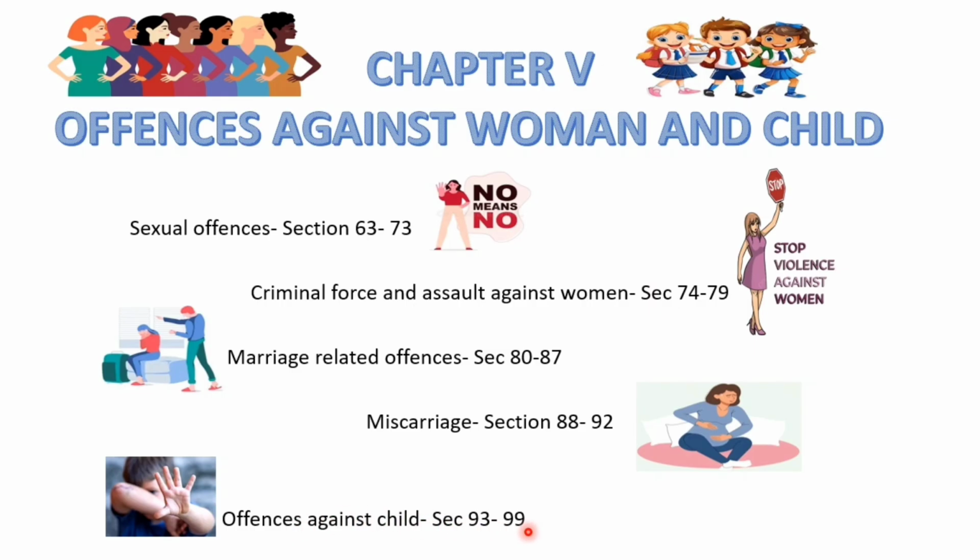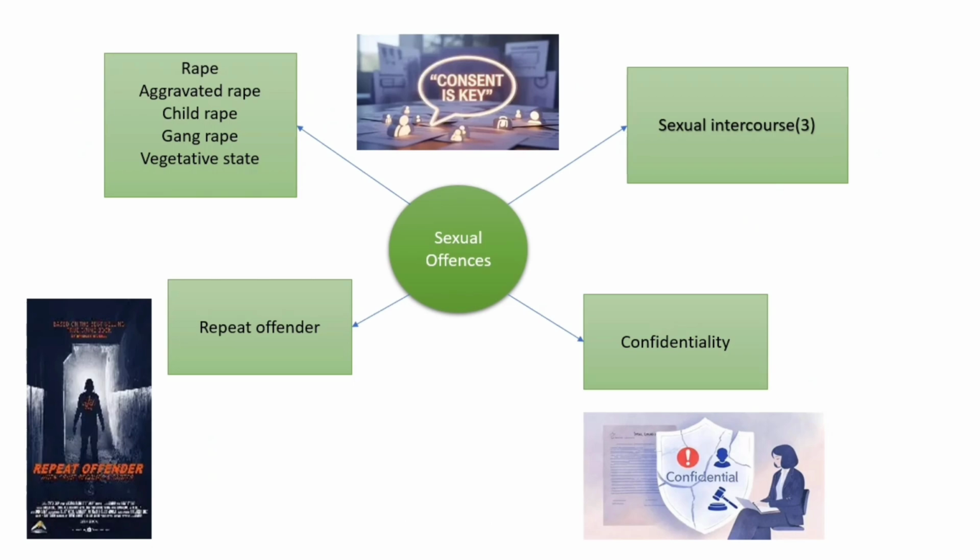And in this particular video, we are going to concentrate only on the first concept, that is the sexual offences. And for this, I have divided this part again into 4 subtopics. The first one is different types of rape, that is rape, the aggravated rape, child rape, gang rape, and rape which results in vegetative state, etc.